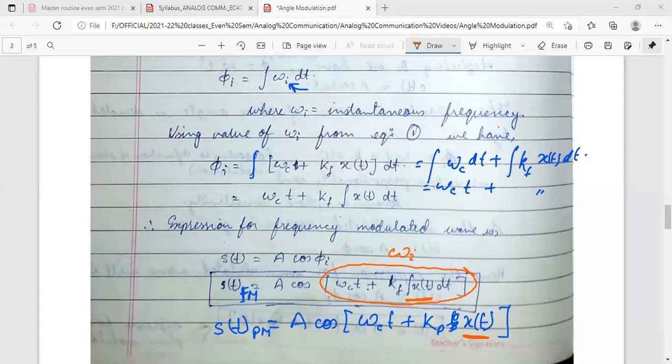Whatever you want to tell, please type it in the chat box, because I am unable to hear you. Okay, sir, you carry on.